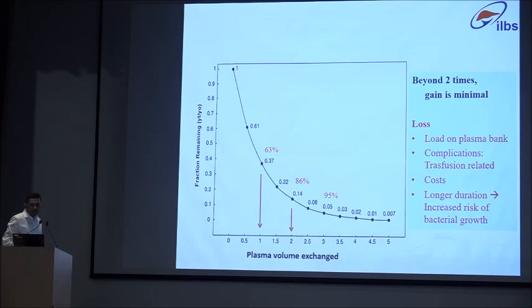It shows you half volume removes 40%. Yes, sir. And therefore, it will remove 40% of the regenerative factors, if the patient is at that time point. So it might be most sensible to use half volume or 1 volume. Do not go higher, because you will remove 86% of the regenerative factors and also anti-inflammatory factors.